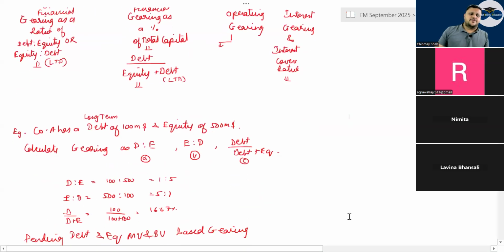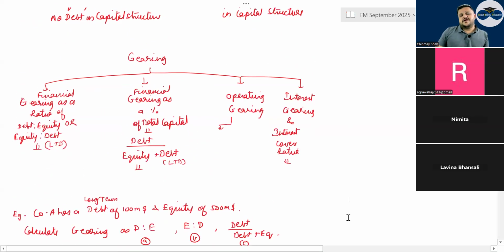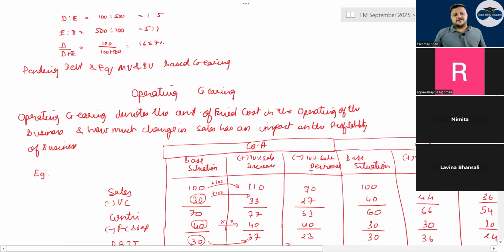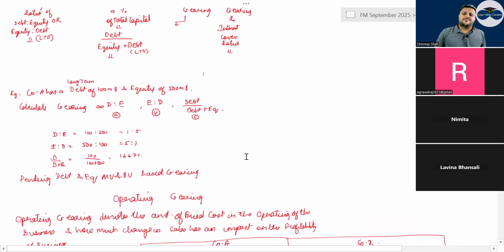Then you have something called operating gearing, in which if you have very high fixed cost, there will be a problem. If you have lower fixed cost, you are operationally a better company. Fixed cost means gearing. Higher the fixed cost, higher the gearing. Not very good for the company. Then you have interest gearing or interest cover ratio.